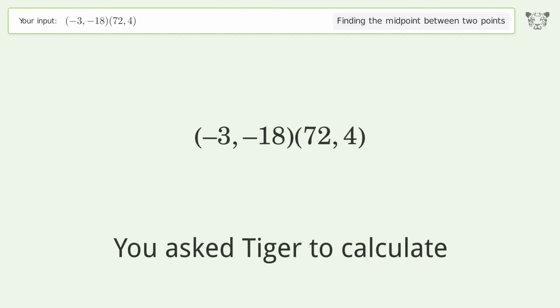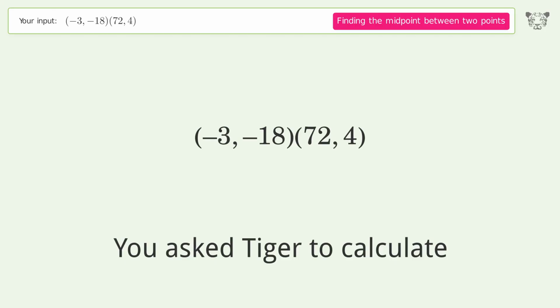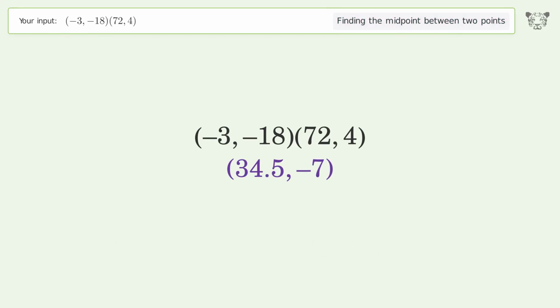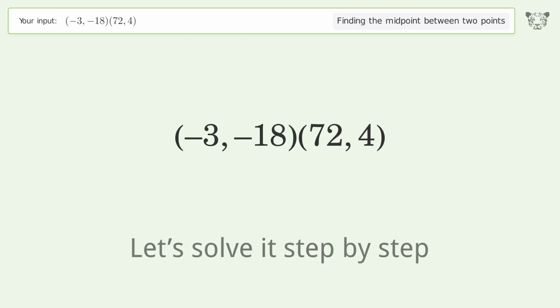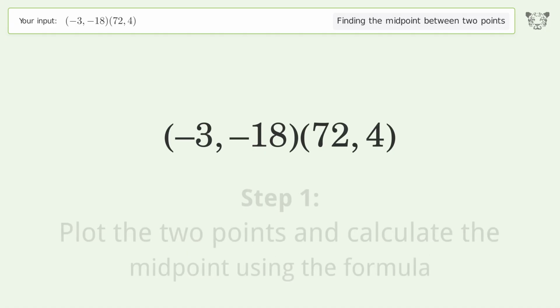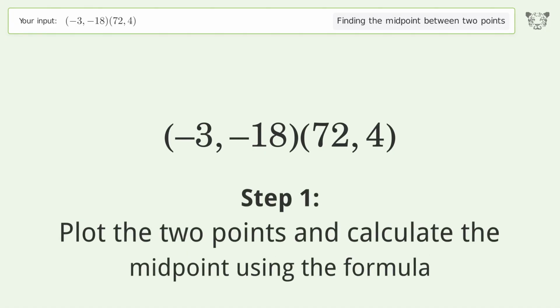You ask Tiger to calculate. This deals with finding the midpoint between 2 points. The midpoint between the 2 points is 34.5, -7. Let's solve it step by step. Plot the 2 points and calculate the midpoint using the formula.